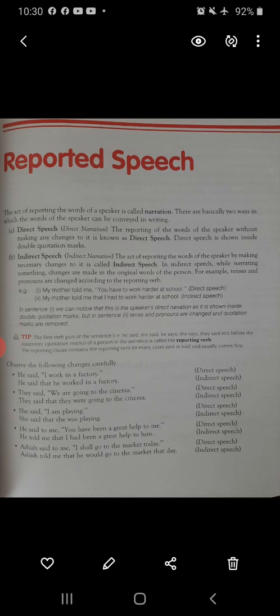For example, my mother told me, "You have to work harder at school." Now this is direct speech. Now when converted into indirect speech: my mother told me that I had to work harder at school. This is indirect speech. You can see the difference. In the first sentence, we have used inverted commas, double inverted commas. And in the second sentence, when converted into indirect speech, there is no comma, no inverted commas.